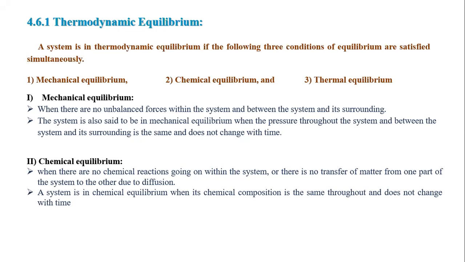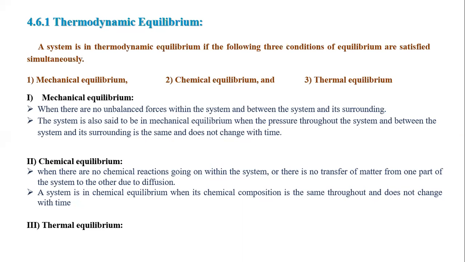A system is in chemical equilibrium when its chemical composition is the same throughout and does not change with time. It means whatever we are using in a system, its chemical composition is always the same. It does not change with time. Then we can say that the system is in chemical equilibrium.